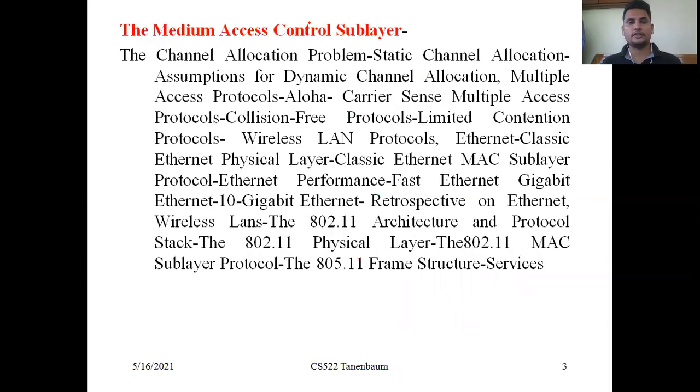So this is the syllabus we have to discuss in this unit, the medium access control sublayer. Here we will discuss the channel allocation problem, what is meant by static channel, and the assumptions for dynamic channels. So what is meant by a channel, how the channel is allocated, what the channel allocation problem is, static channel and dynamic channel, and the multiple access protocols.